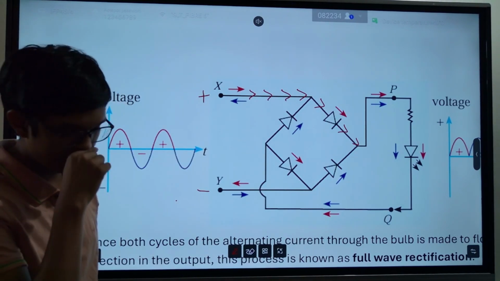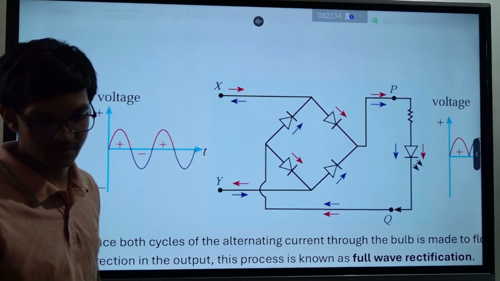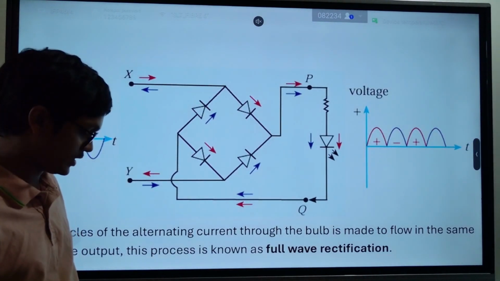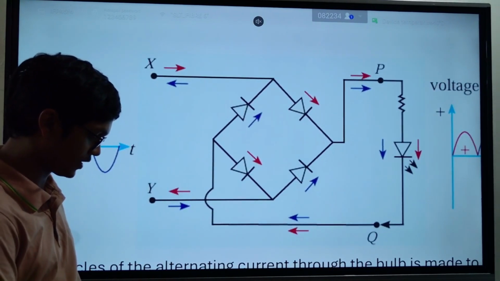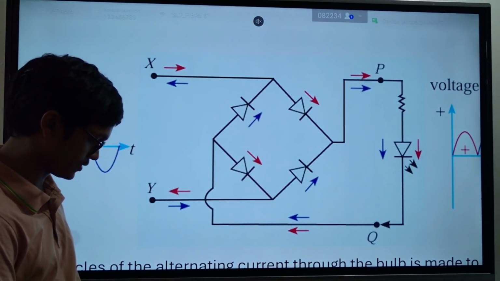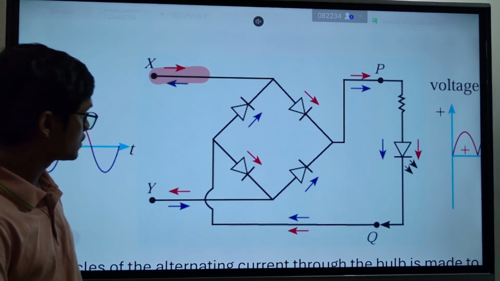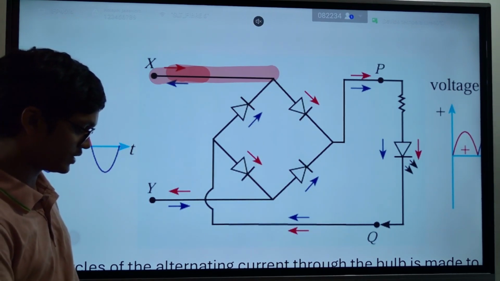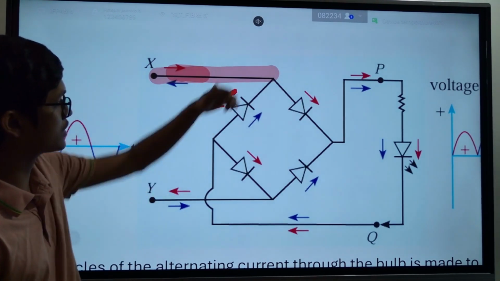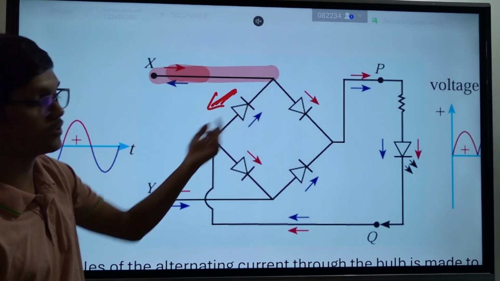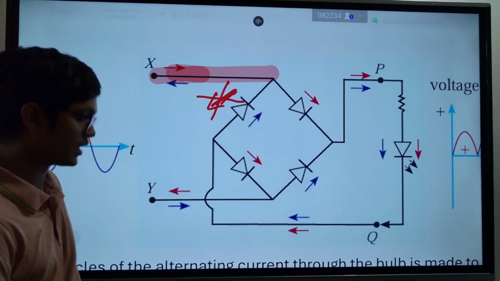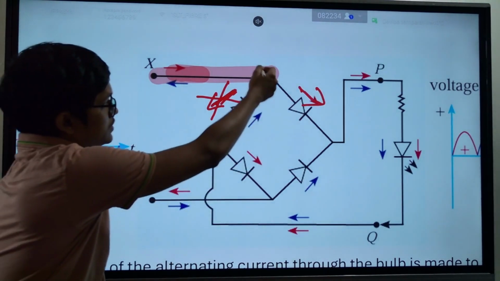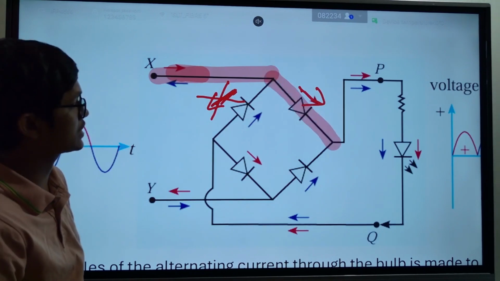Or else it would be really nice if I show it using my iPad. We'll see. In the positive half cycle, current will move like this, then it can't move in this direction. Why? The diode is reverse biased, so there will be no current in this direction. Current will pass in this direction, so current goes through this circuit like this.